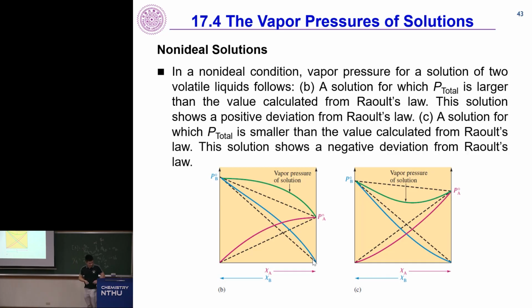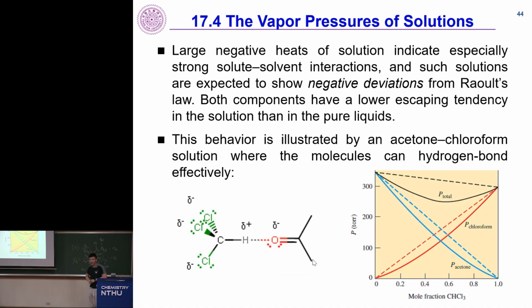And why? The reason is this. Right? So for negative deviation cases, you can think about this as an example where you mix chloroform, where methane has its 3 hydrogens replaced by chlorine. So it's a very common use organic solvent. It's mixed with acetone, another common use organic solvent, where you have 3 carbons and 1 carbon in your group.